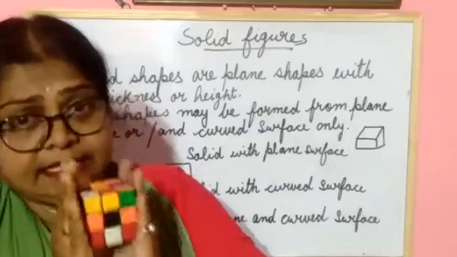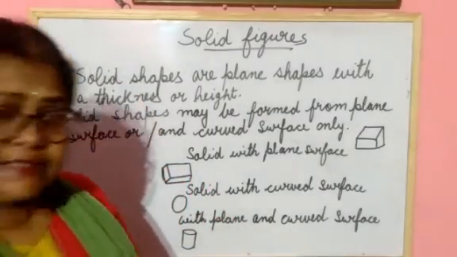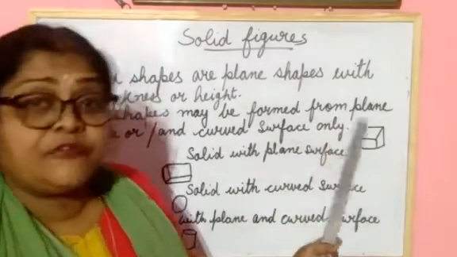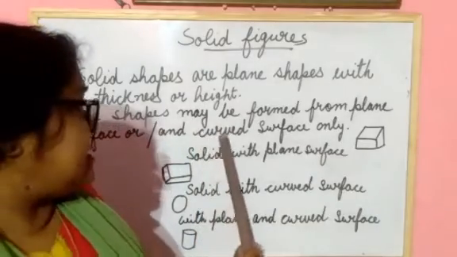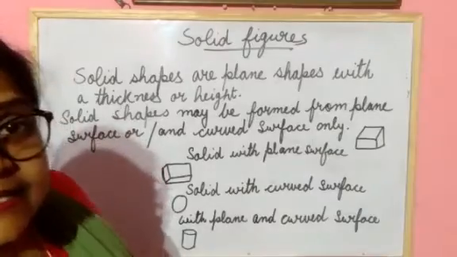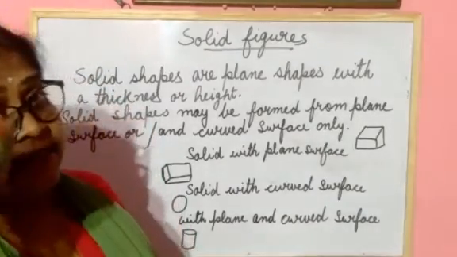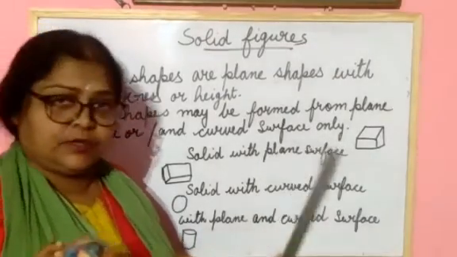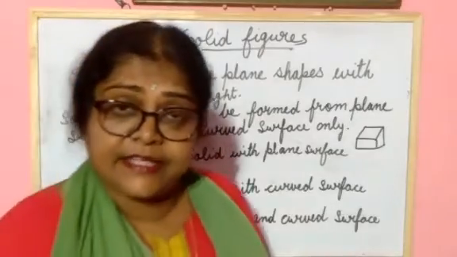So it is said that a solid shape may be formed from a plane surface and a curved surface. What is this? This is a ball. In this ball, you are seeing a curved surface only. Now is it clear to you all about solid shapes?